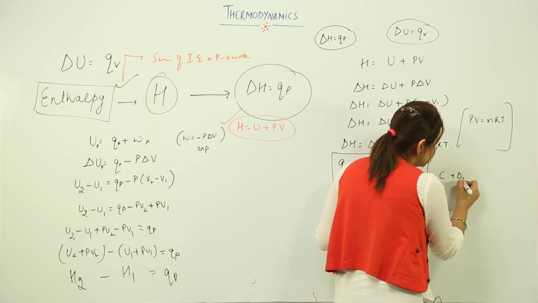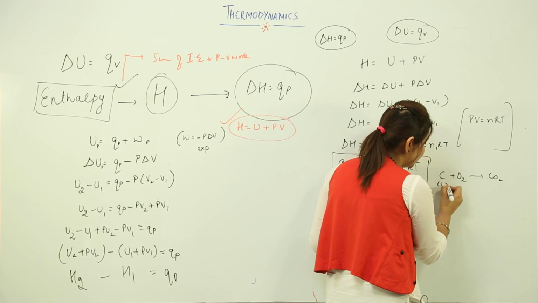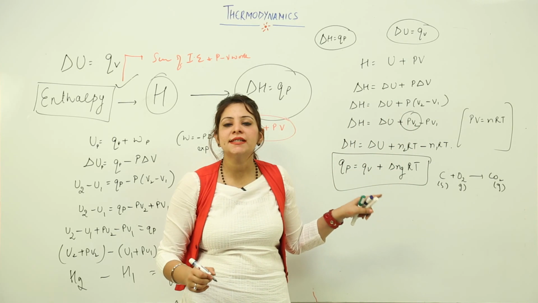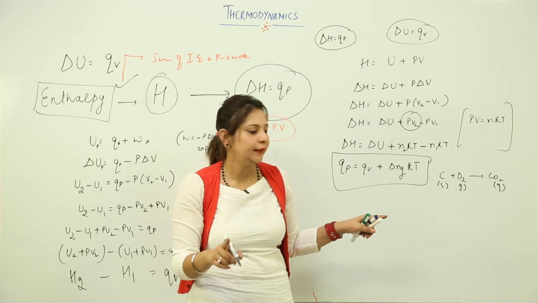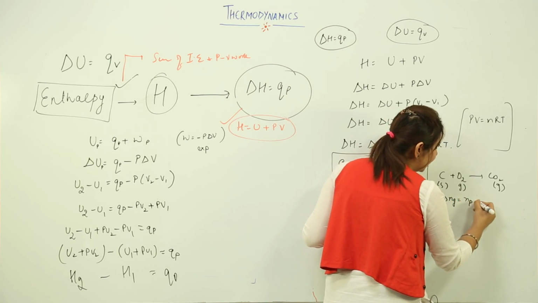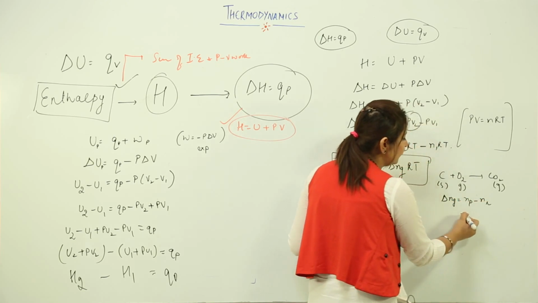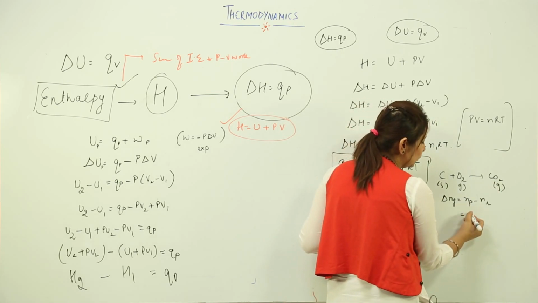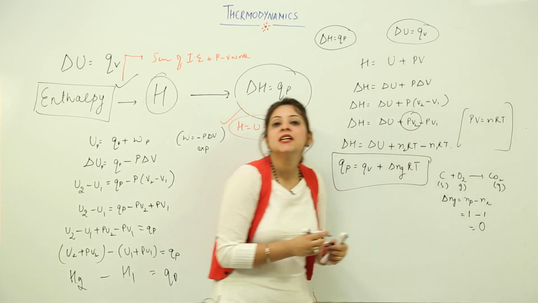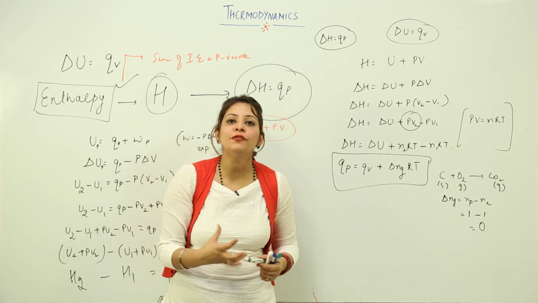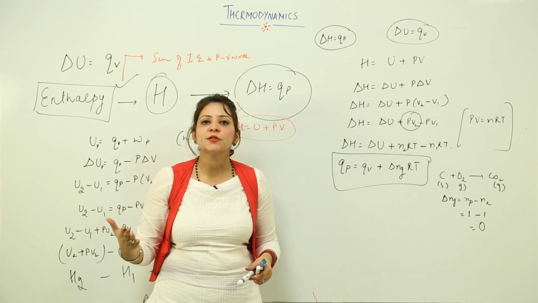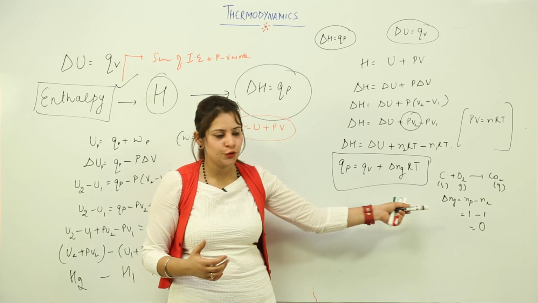Suppose we have C plus O2 giving CO2. C is in solid state, O2 is in gaseous state, CO2 is again in gaseous state. This delta Ng is applicable only for the gases, so keep that in mind. Delta Ng is calculated as gaseous moles of product minus gaseous moles of reactant. The gaseous mole of product is 1, and for the reactant it is again 1. So in this case delta Ng is 0. This is how you solve for delta Ng.